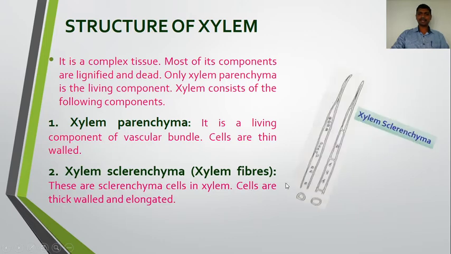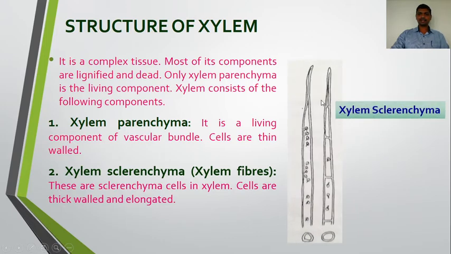If you see the diagram of this sclerenchyma, these are the fibers. Most of the xylem sclerenchyma possesses fibers. It is also called xylem fibers or wood fibers because the wood portion of the stem is made up of the xylem, and such sclerenchyma is present in the xylem in the wood.